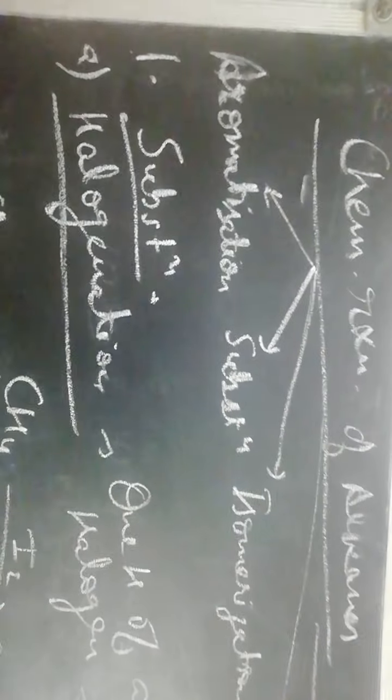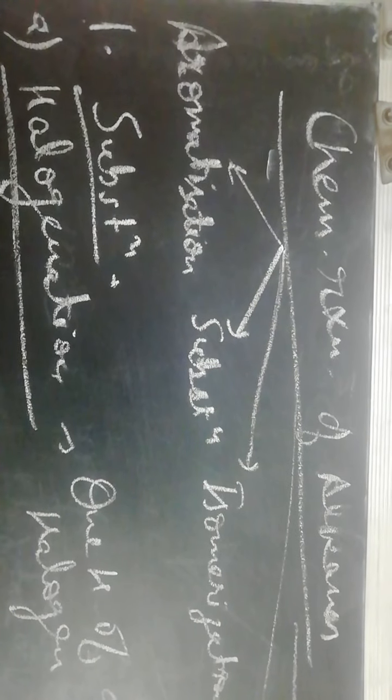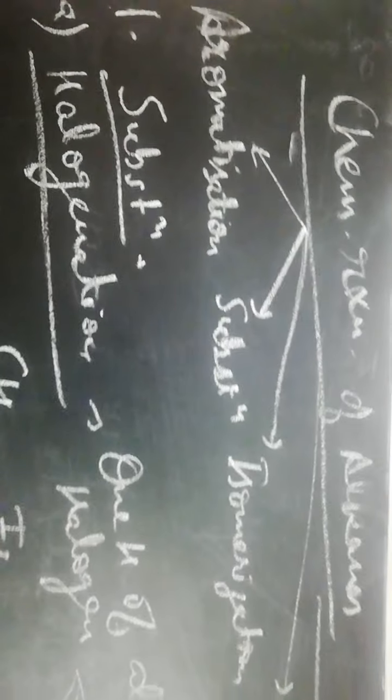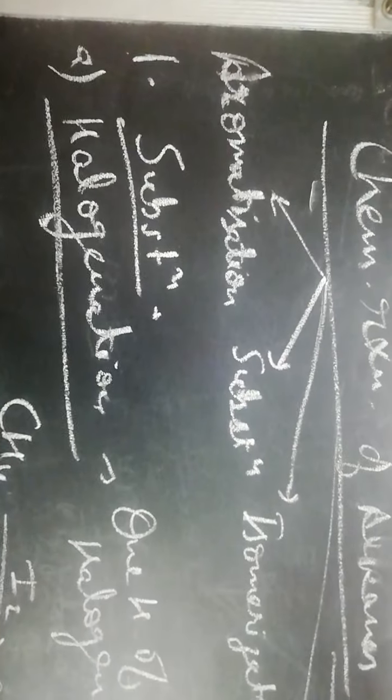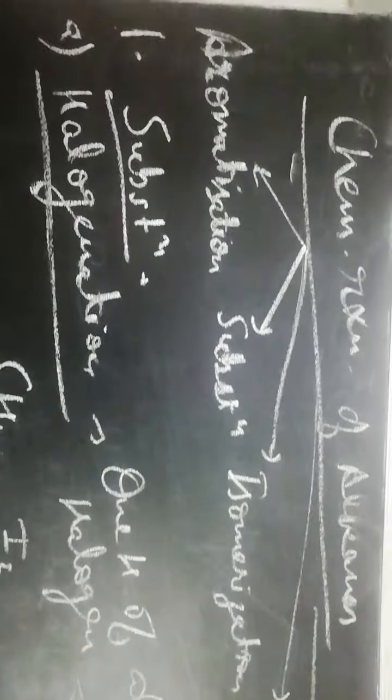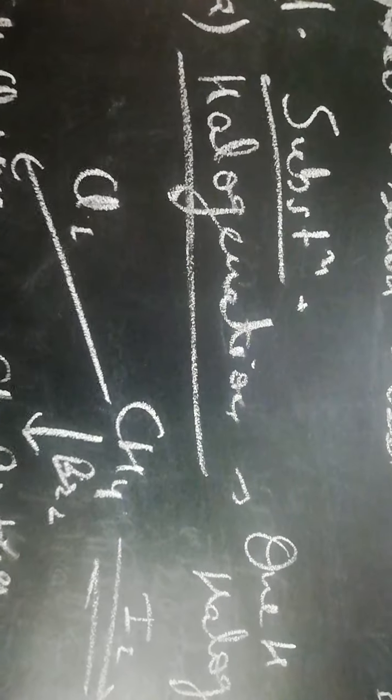So greetings everyone. This is the continuation lecture of alkanes, and in this lecture we will be discussing the chemical reactions of alkanes. What are the chemical reactions shown by alkanes? First is aromatization, second is substitution, isomerization, cracking and oxidation. So let us start with the substitution reaction. In a substitution reaction, one atom is substituted by another atom.